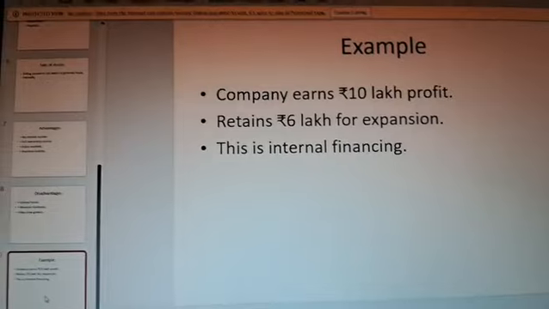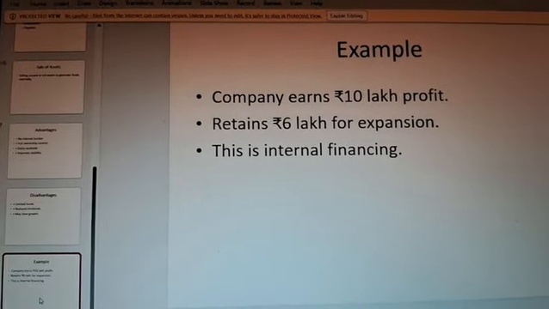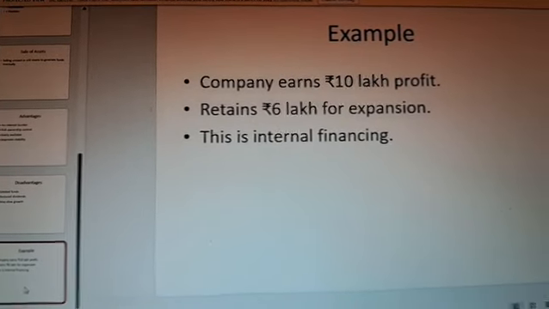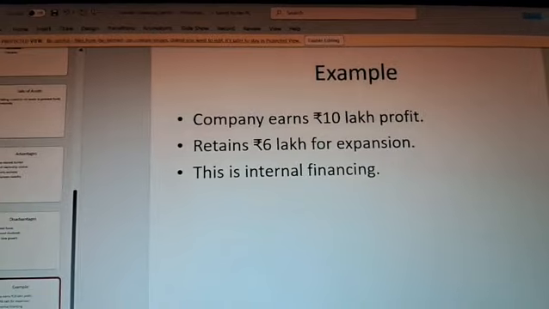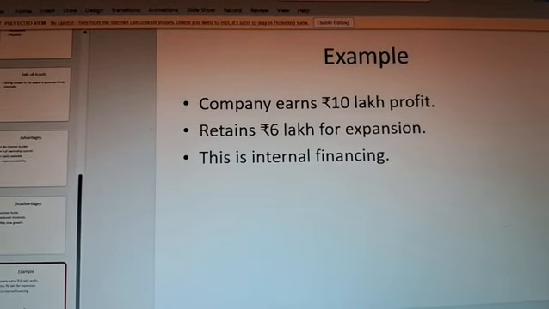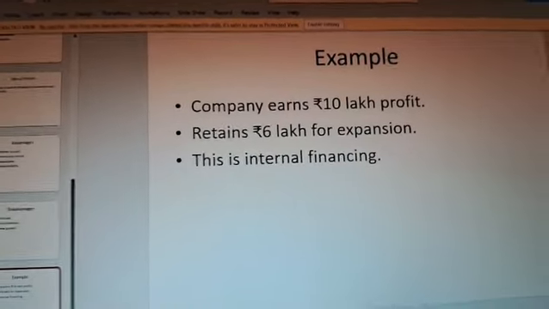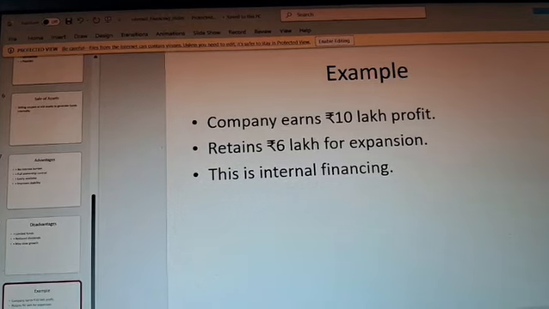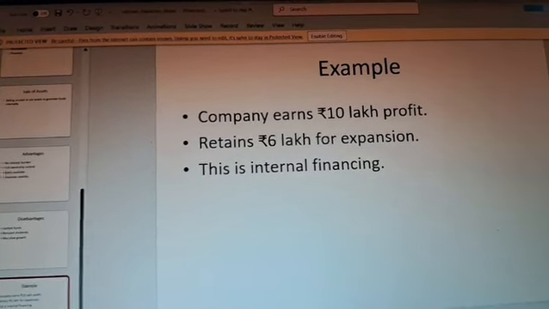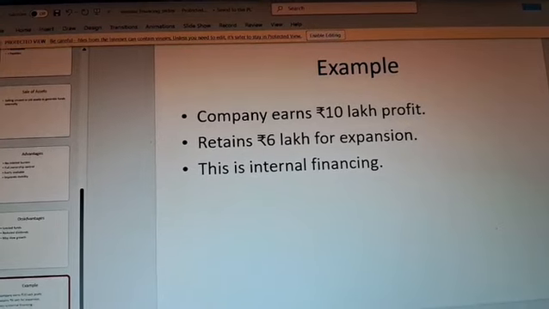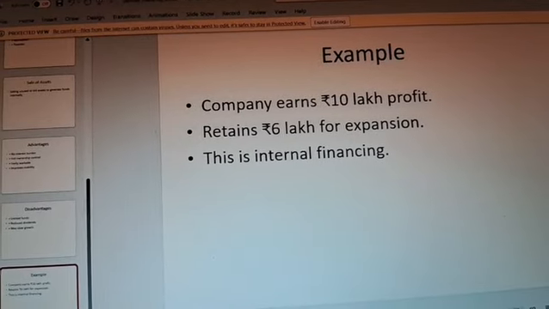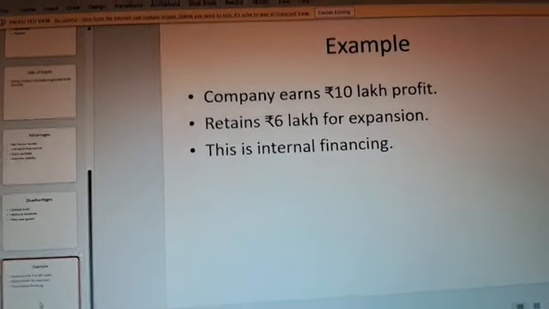Then example. For example, a company earns rupees 10 lakh profit and retains rupees 6 lakh for expansion. This is internal financing. So a company earns rupees 10 lakh as profit and retains 6 lakh for expansion, moved apart as 6 lakh for retained earnings, and only what did they have left? They have only 4 lakh left. So retained earnings kept apart as 6 lakhs is known as internal financing. It is an example which comes under retained earnings.